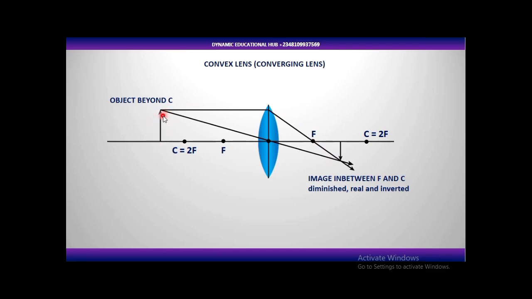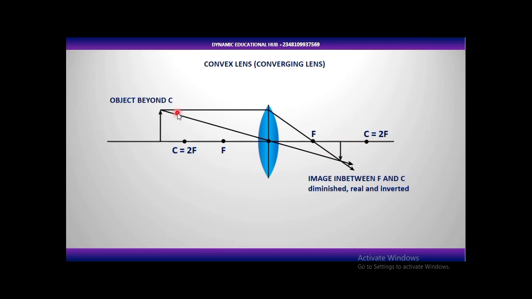Now for this one, this is the object. You want to use it to form an image. The image will be formed in between the focal length and the center of curvature. Please, I've sent this to the group. Again, master this. These are bonus questions. When the object is beyond the center of curvature, the image will be formed in between the focal length and the center of curvature. That's what I've written here.